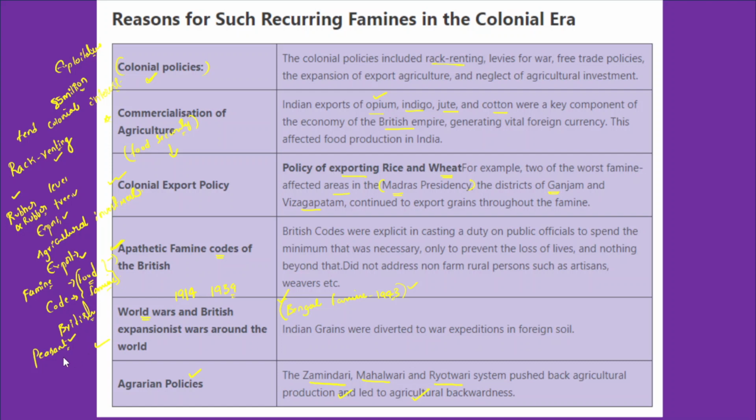In fact, all these factors led to serious famines in India during the rule of the British. However, the famine conditions were further aggravated by other factors like declining or stagnant agricultural production, rising population, increasing unemployment, and the apathy that was shown by the British during the famines. Because of this, the famine-like conditions worsened, and that led to a huge toll of a large number of people during these times. Okay, so in this manner you can conclude the answer.